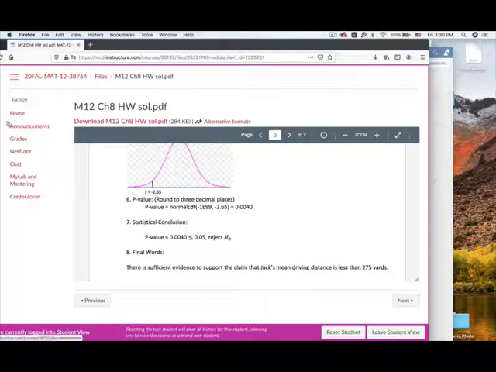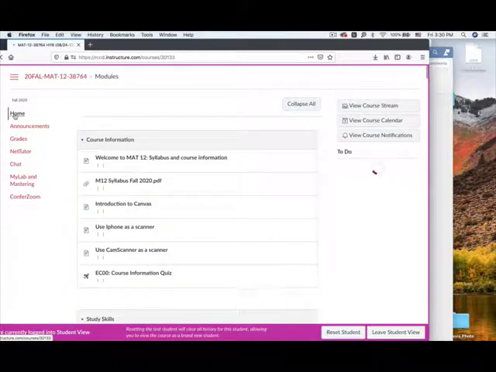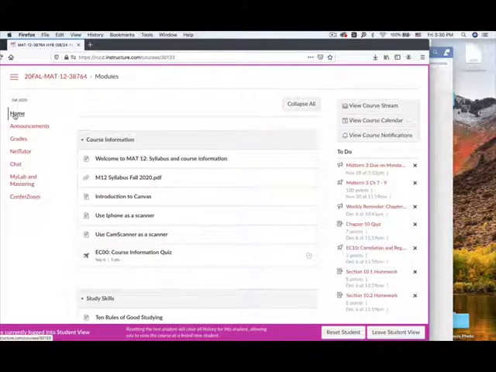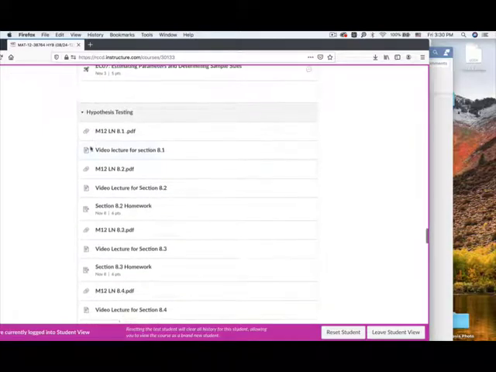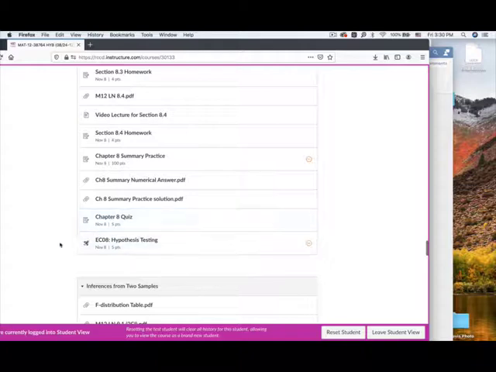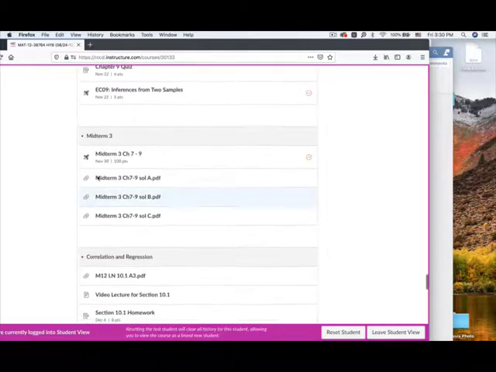Okay, so this is going to be chapter 8. Review the chapter 8 summary practice and also the midterm 3 solution. You will see the midterm 3 solution under midterm 3 here. You're going to see solutions A, B, C. You guys have a different form of the midterm. You will have the same idea for the final. You have a different form of the final.